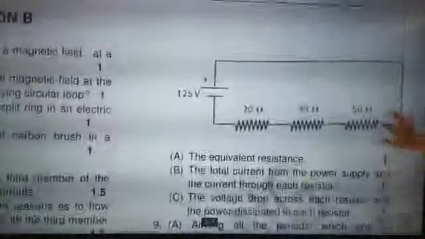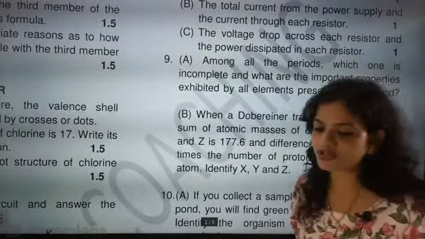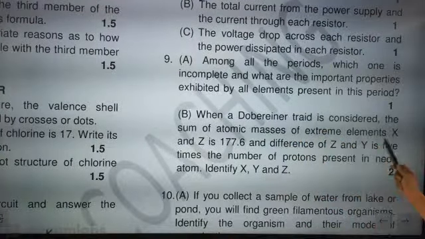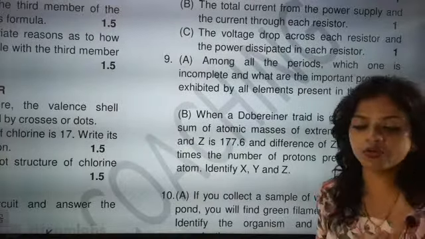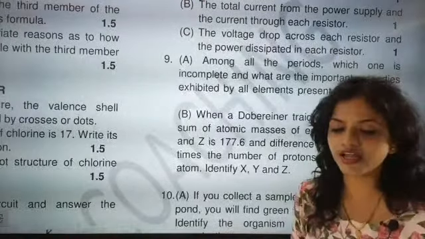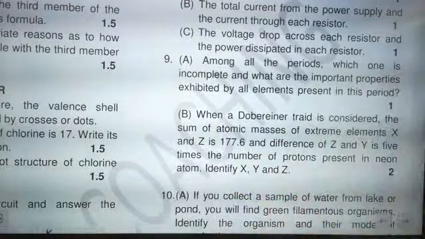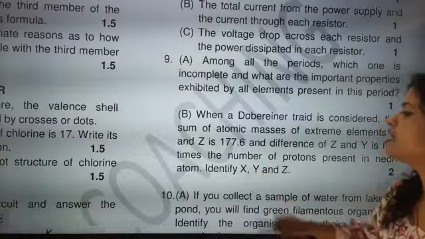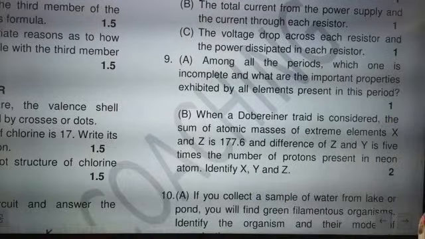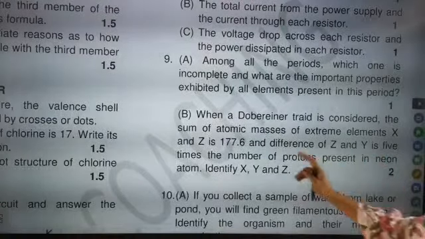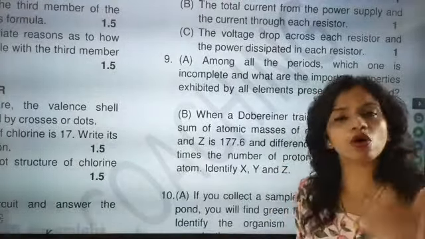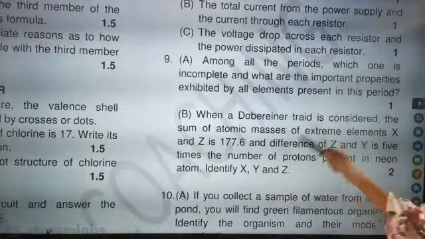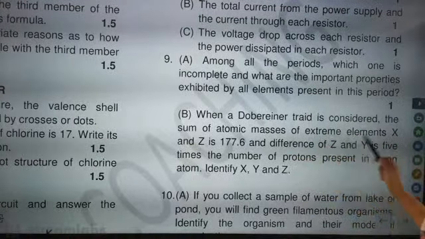Now look here, beta. We have understood this question. The next important question is: when a Dobereiner triad is considered, the sum of atomic masses of the extreme elements X and Z is given, and the difference of X and Y. This is a solvable question, and you have to solve it. I will teach them afterwards at night.